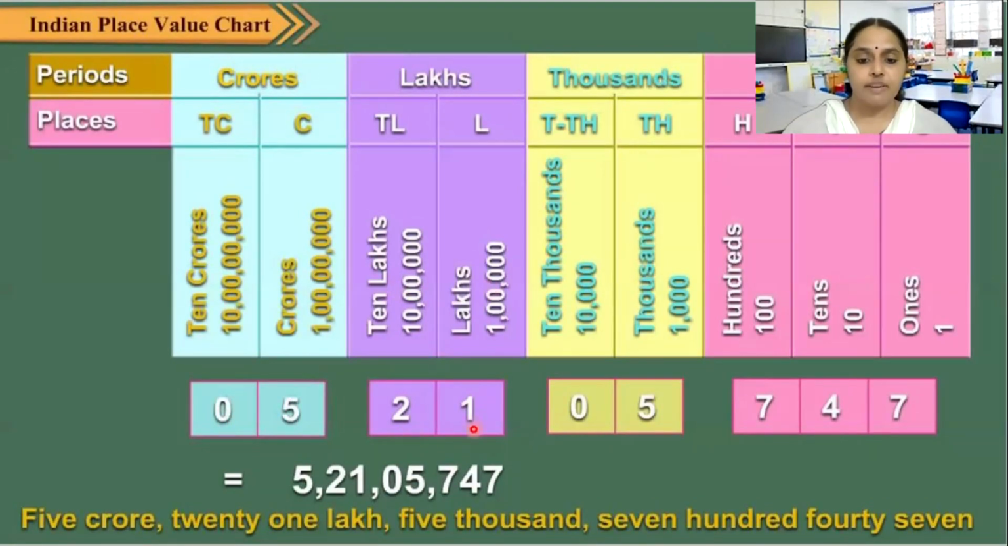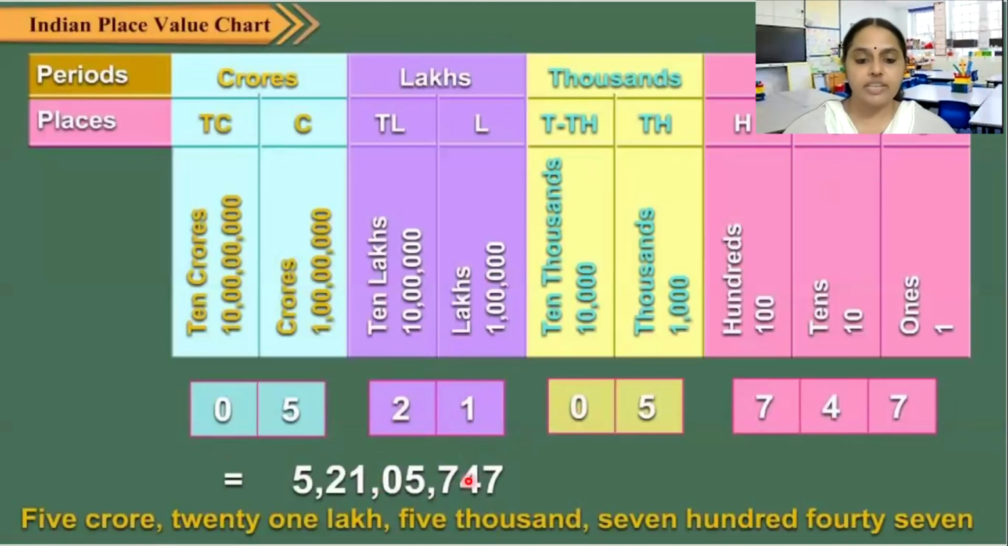Lakhs place we have 1. So how do we write this number in the Indian system? We will have to see, can you see these blocks or groups? After each and every group there should be a comma. So first we will write the number